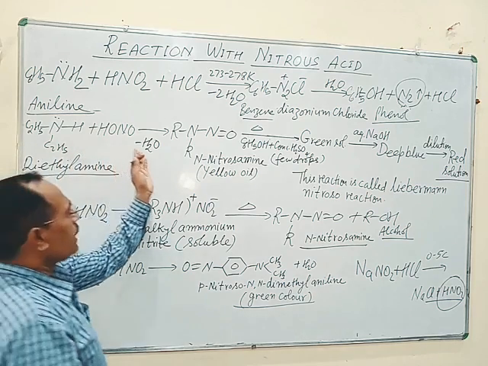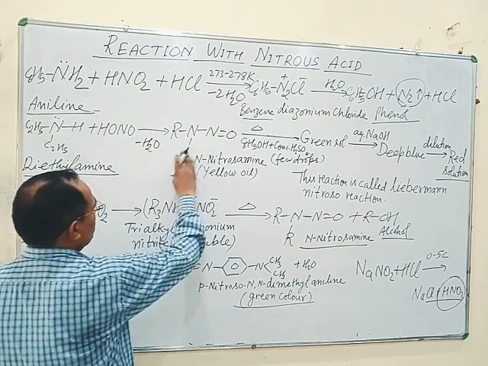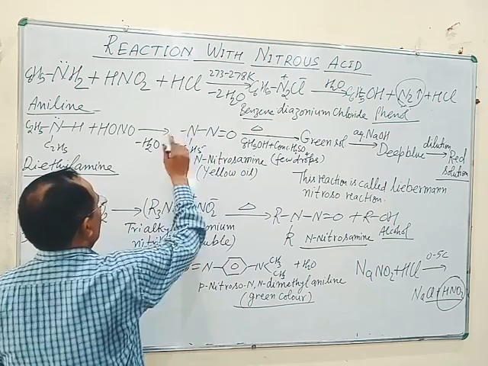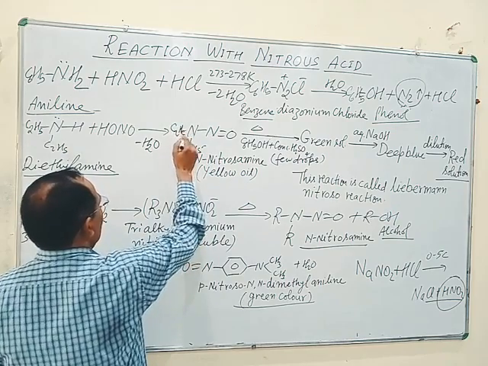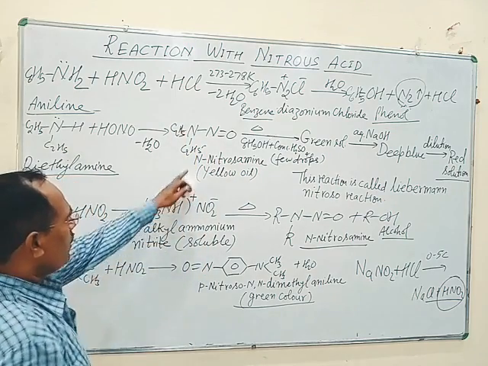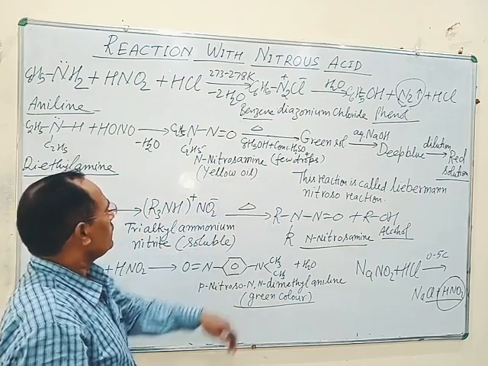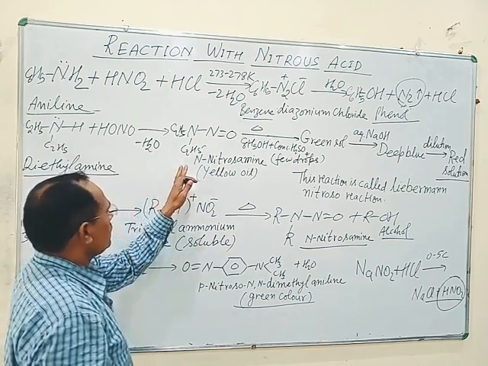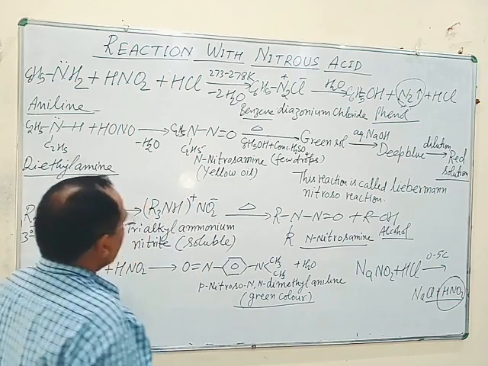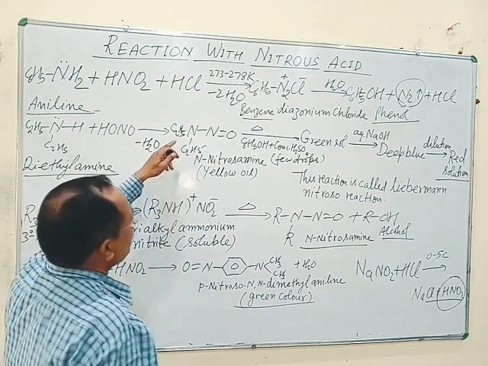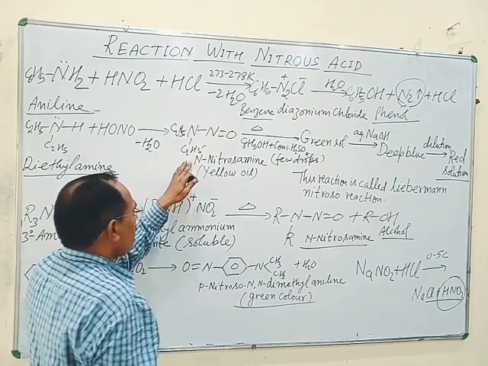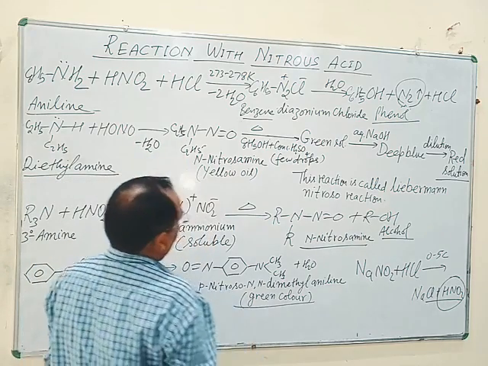Diethylamine with nitrous acid gives N-nitrosodiethylamine, (C2H5)2N-N=O.